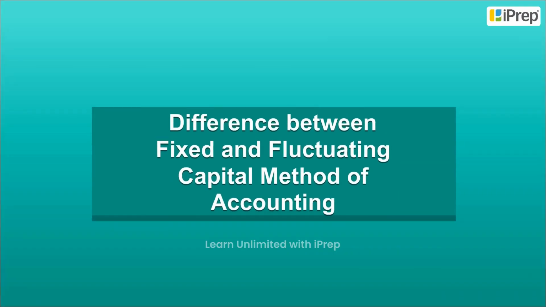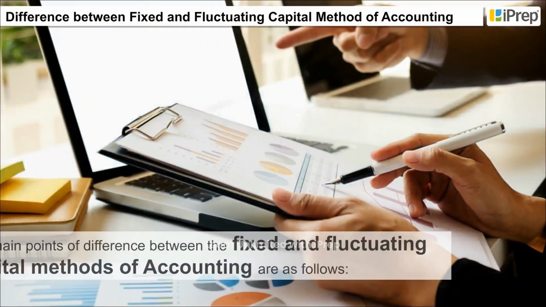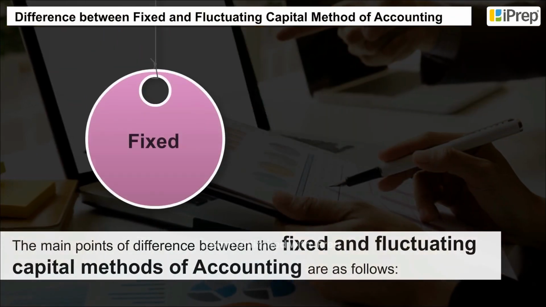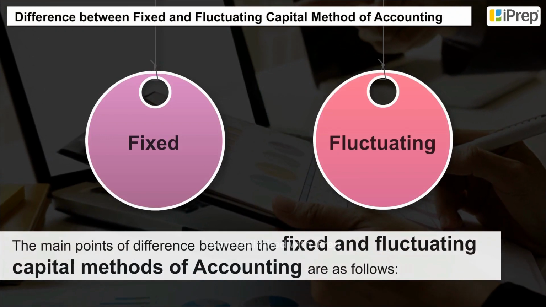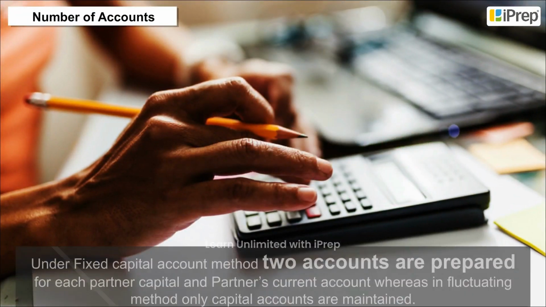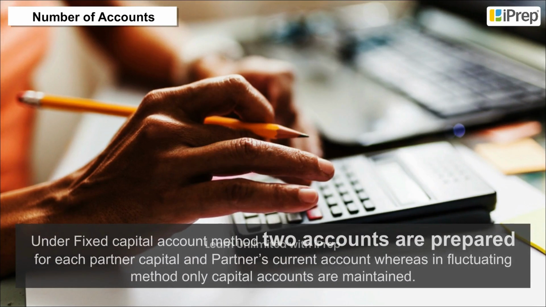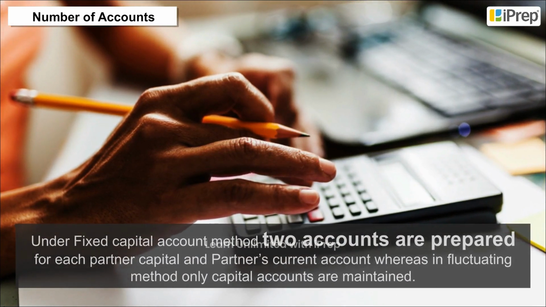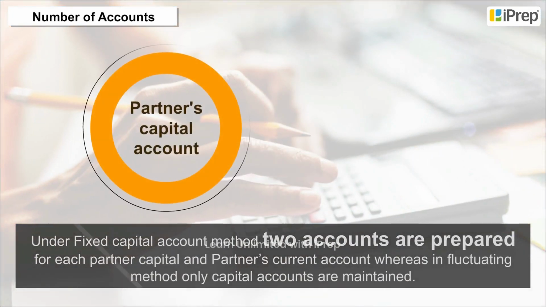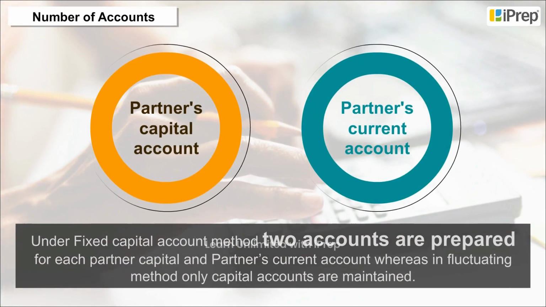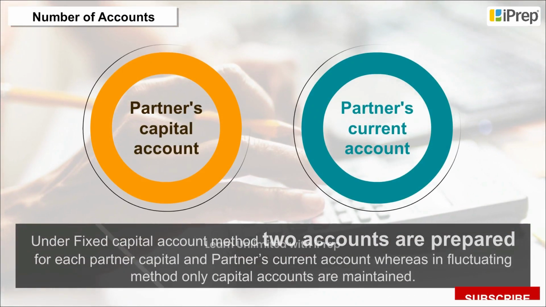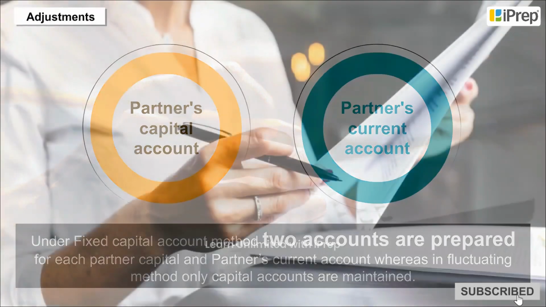Difference between fixed and fluctuating capital method of accounting. The main points of difference between the fixed and the fluctuating methods of accounting are as follows. Number of accounts. Under fixed capital account method, 2 accounts are prepared for each partner, capital and partner's current account, whereas in fluctuating method only capital accounts are maintained.